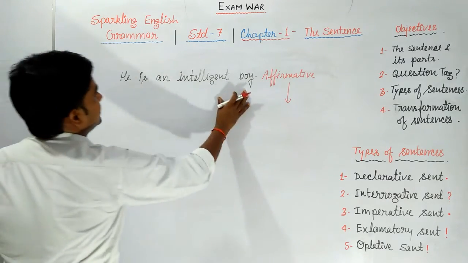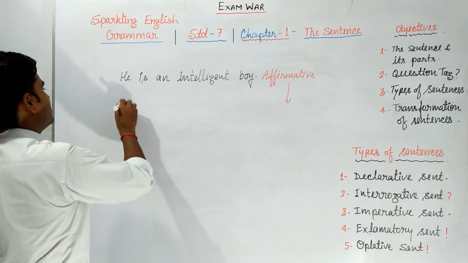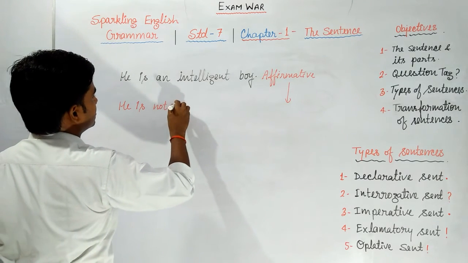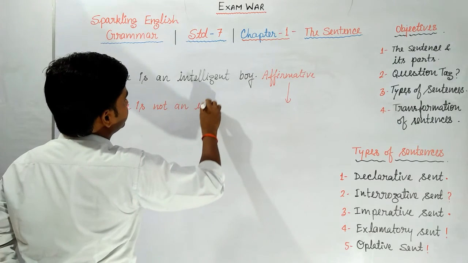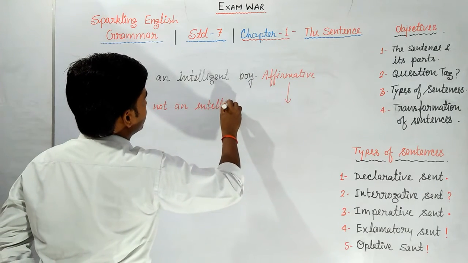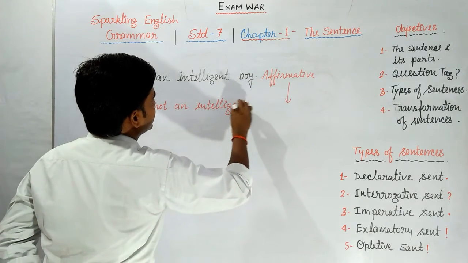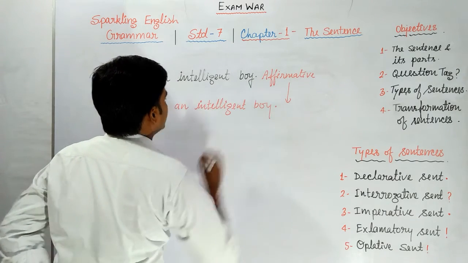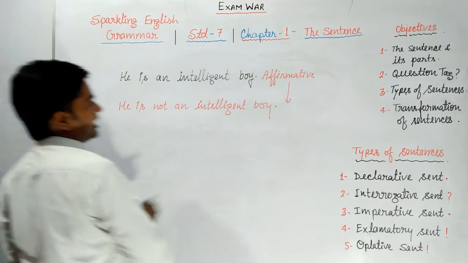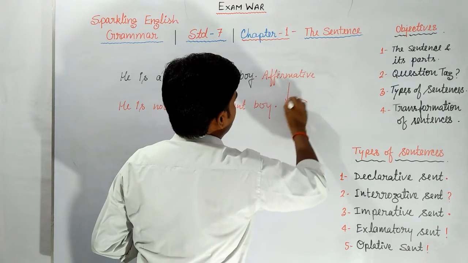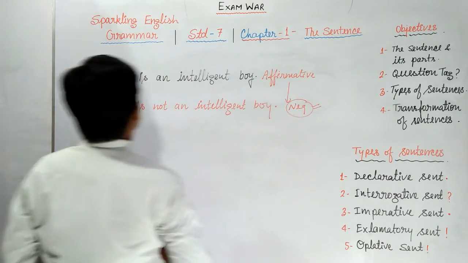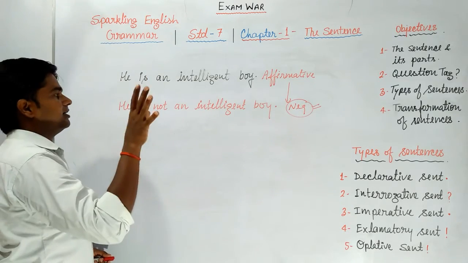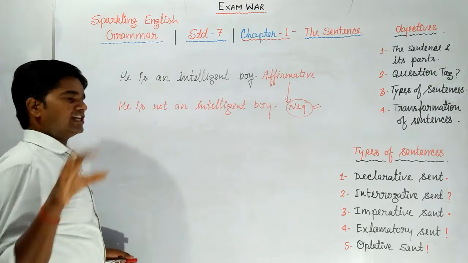He is an intelligent boy. He is not an intelligent boy. Negative sentence. Here meaning is changed. He is intelligent boy. He is not intelligent. He is not an intelligent boy.